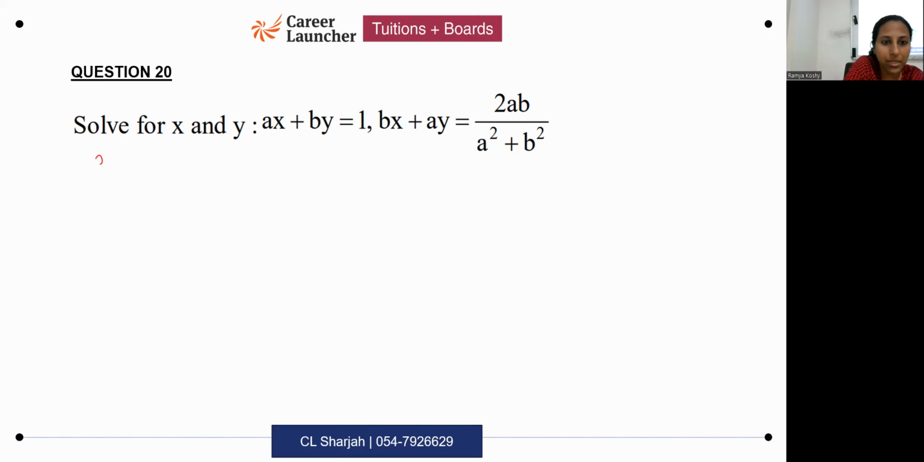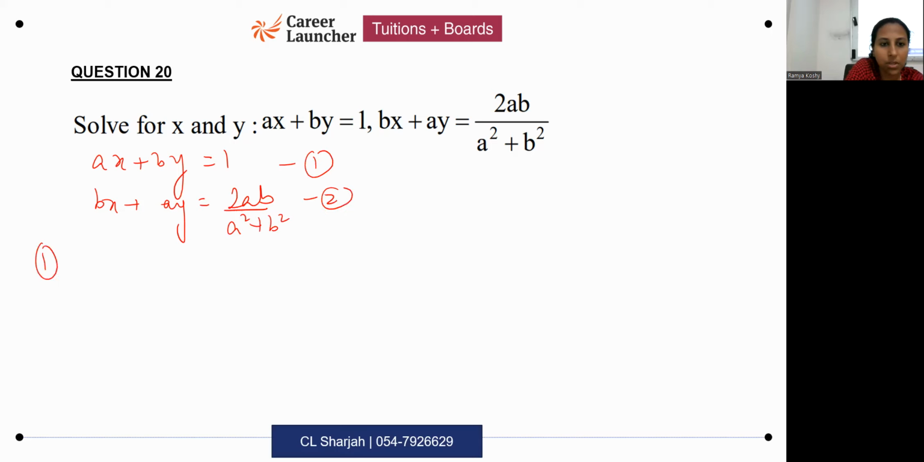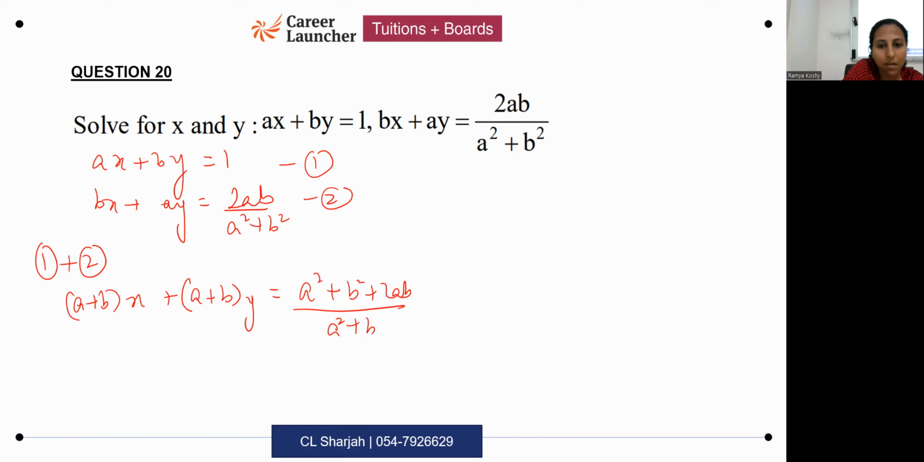Okay, so if you were doing the other method, ax plus by equals 1, bx plus ay equals this. I add both the equations. When I add both of them, I get ax plus bx plus ay plus by is equal to... Do you understand how I did that? When I add 1 plus 2ab by a square plus b square, what will happen? You follow what will happen?